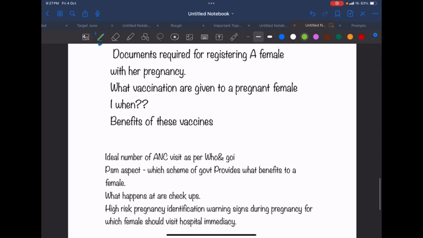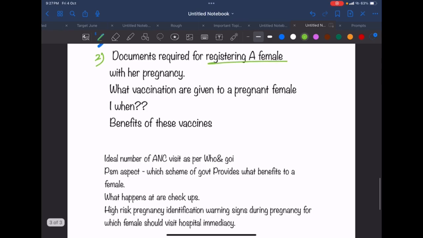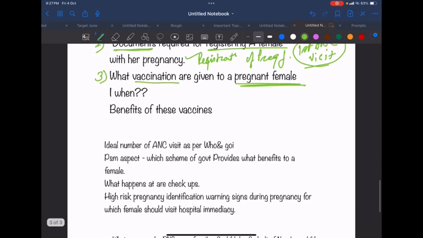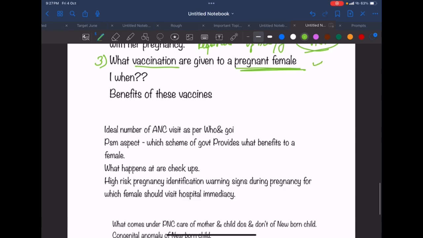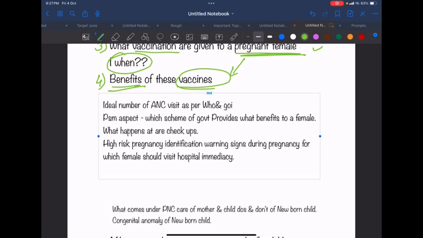The next question is documents required for registering a pregnant female, that is, at the time of her first ANC visit. So at the time of identification and registration, what all documents are needed? Then question number 3, vaccination given to a pregnant female. And if they are given, when are they given? Question number 4 is what are the benefits of these vaccinations given to a pregnant female?